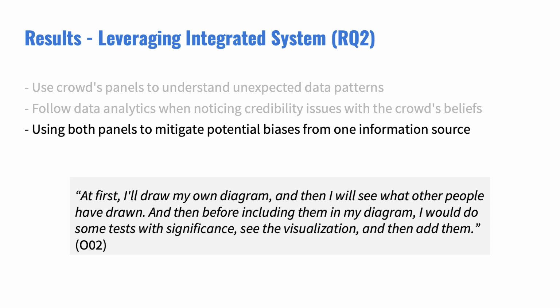Participants also adapted strategies to leverage both information sources to avoid being biased by one of them. For example, half of the participants from the 2 treatment groups noticed that the crowds may introduce biased views during the task. Some of them only reviewed the crowd's beliefs after they created an initial version of the diagram based on their own beliefs and data analytics, so their views were not biased by the crowds at the beginning.